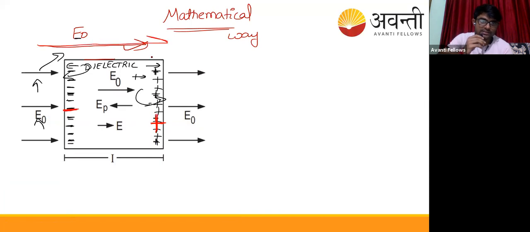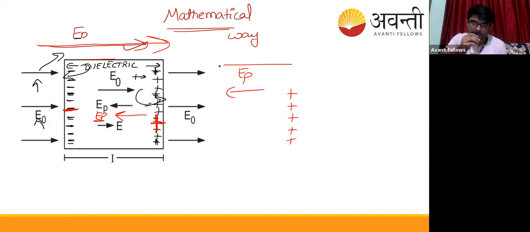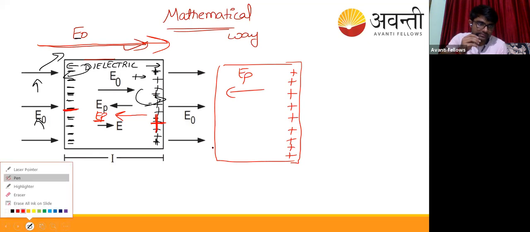Externally I've applied an electric field, that's okay, but still due to the bound charges, the negative bound charge on the inner side of this dielectric and the positive bound charge on the other side of the dielectric, an internal electric field will be generated because there are positive and negative charges inside. This electric field is known as EP, the electric field due to polarization of this dielectric, which is in this direction due to positive charges on one side. EP is inside the dielectric, generated due to the inside bound charges, positive on one side and negative on the other.